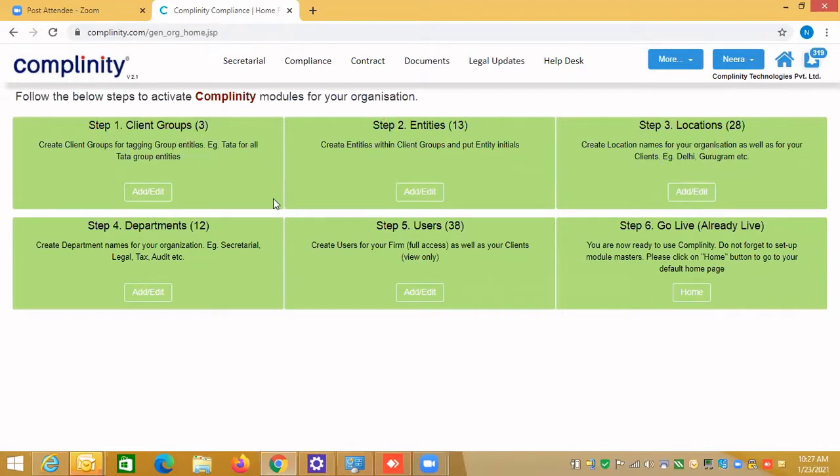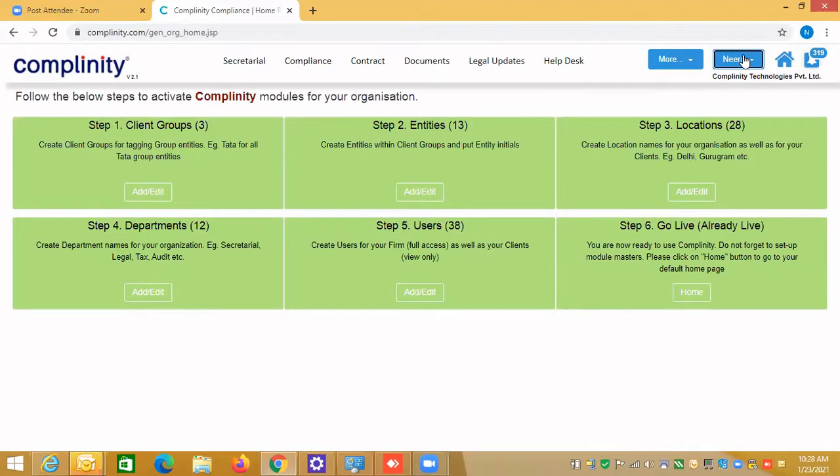Then departments you are dealing with, and the users. You can create a minimum of 5 users, and more based on your package. Then you can click on go live. So this is just a basic setup for your understanding.